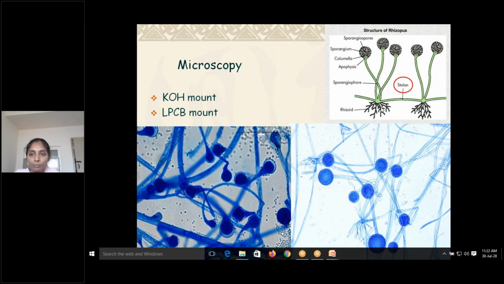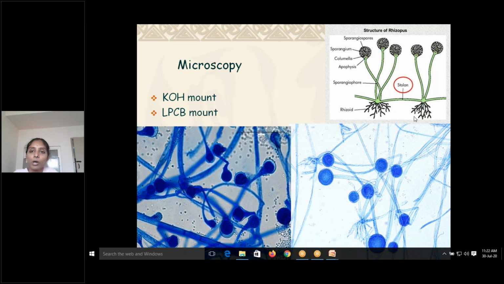If you have these roots, in simple terms, if these roots are present, these are called rhizoids. If these are not present, that is called Mucor. If this stolon is present, then it is Absidia. So depending upon the arrangement under the microscope, you can decide. So I repeat, if these stick-like and root-like structures are present, that are called rhizoids, then it is Rhizopus. If these are absent, only the upper part is present, then it is Mucor. If a branch-like connecting structure is present between the two, that is stolon, then it is called Absidia.